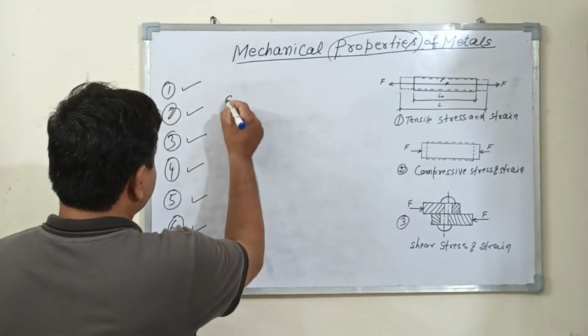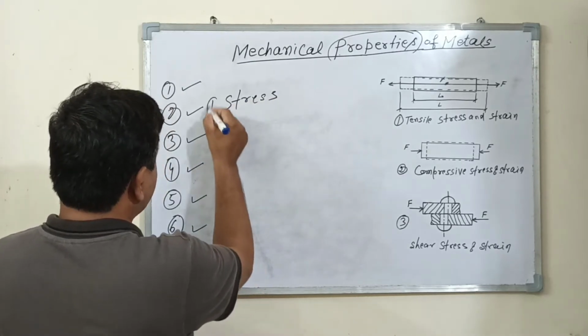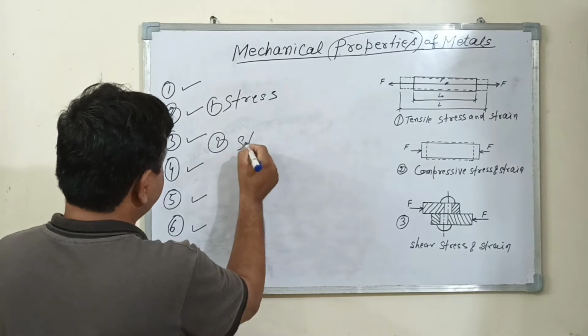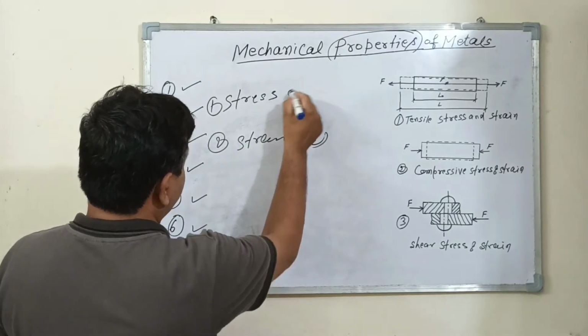Number 1 is stress. Number 2 is strain. Strain is denoted by epsilon, stress is denoted by sigma.